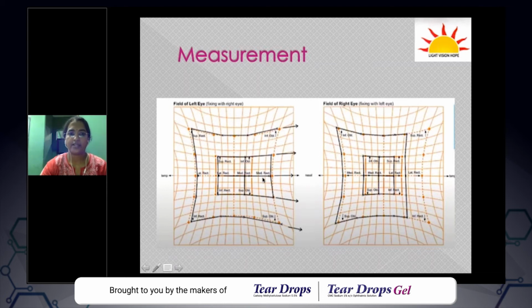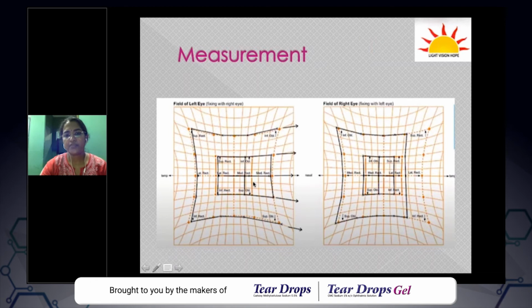And similarly in the left eye, when the patient is fixing with the right eye, the patient's primary position is 2 divisions away, which means the patient has 10-degree esotropia. Okay, so this also explains primary and secondary deviation. The patient has a lateral rectus palsy in the right eye. So this plot is with fixing with the left eye.